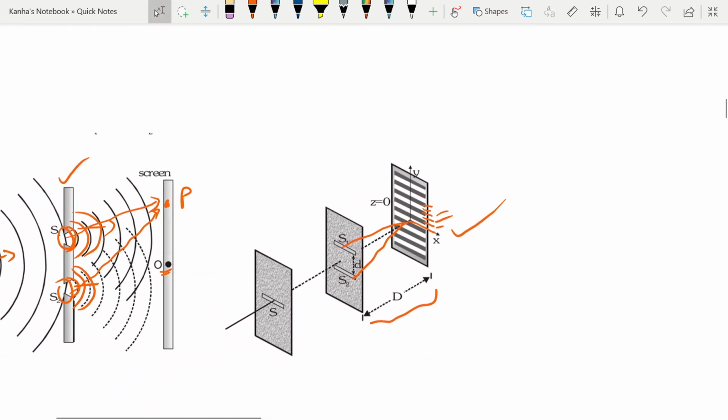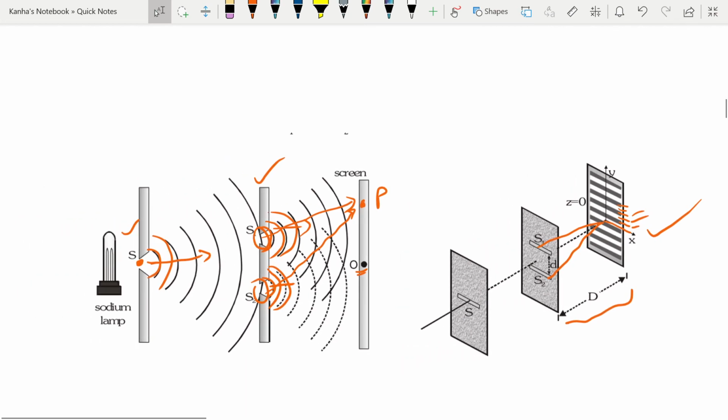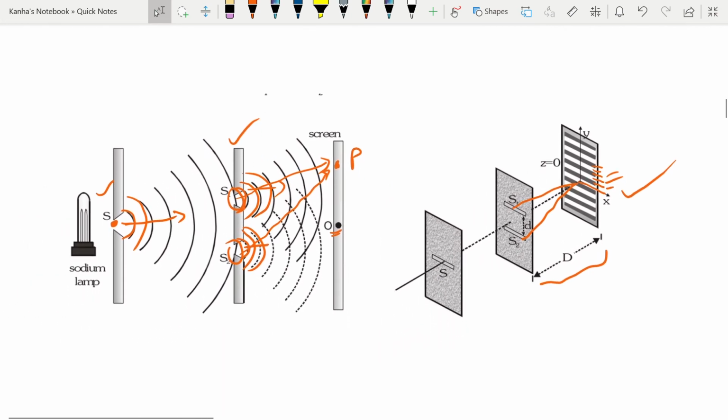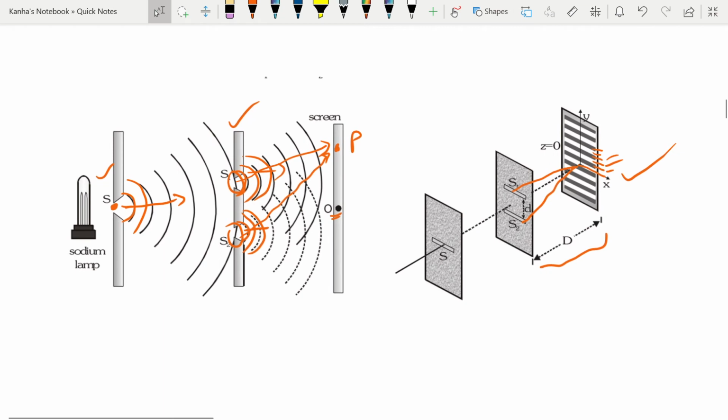Okay. And some key points that you should note from this experiment that are essential for the examination are: first of all, if one of the two slits is closed, then the interference pattern will disappear. It will just show that two coherent sources are required to produce an interference pattern. Also, if white light is used as the source, then the fringes will be colored and of unequal width. So if white light is used, then the central fringe will be white.